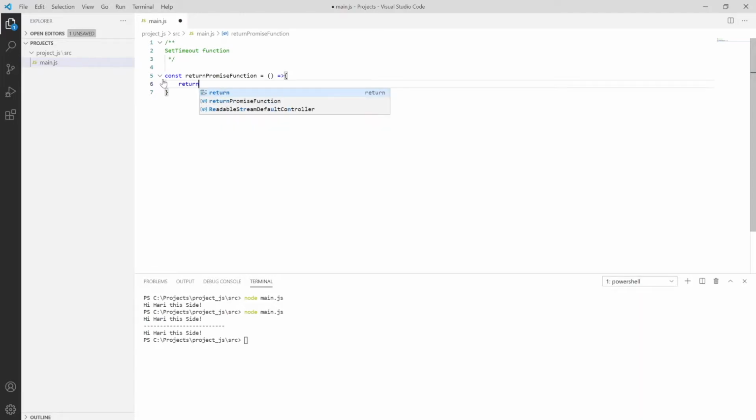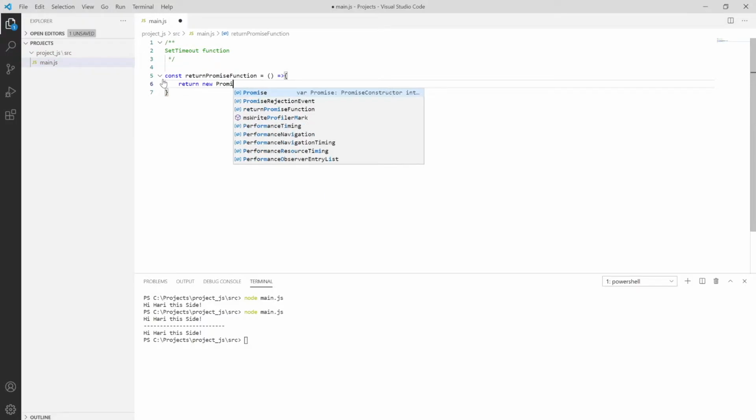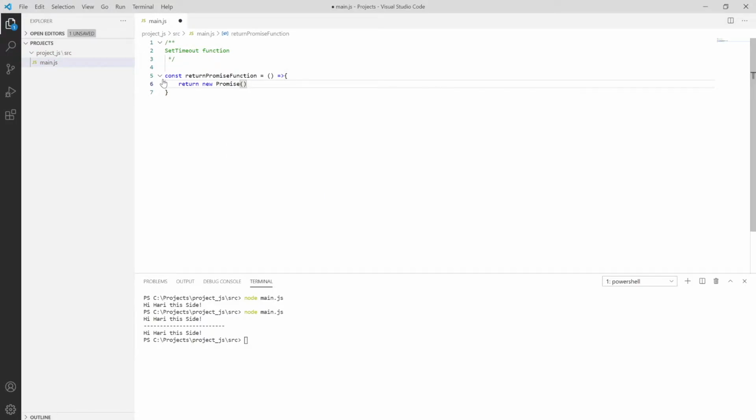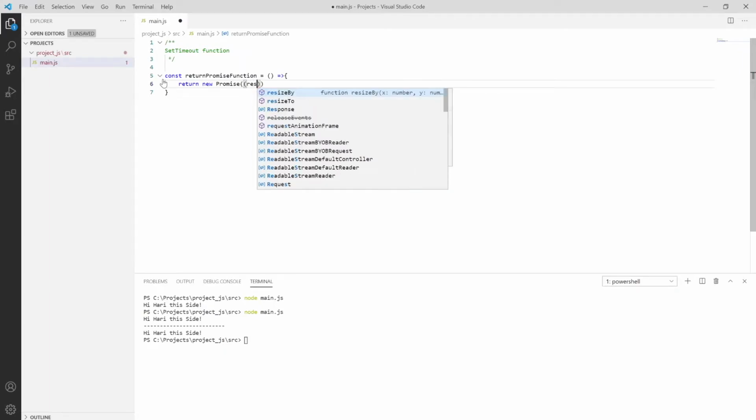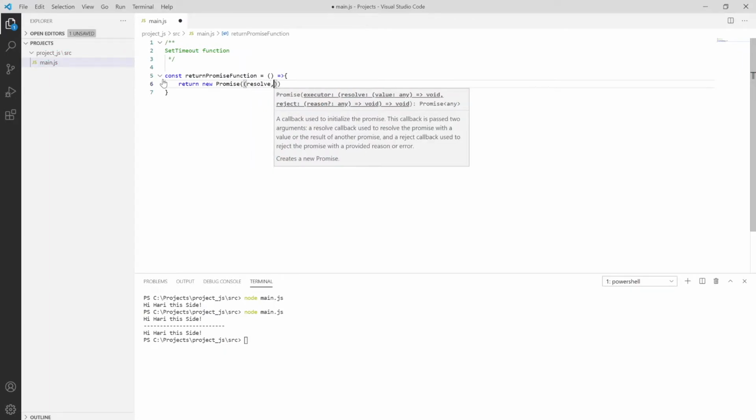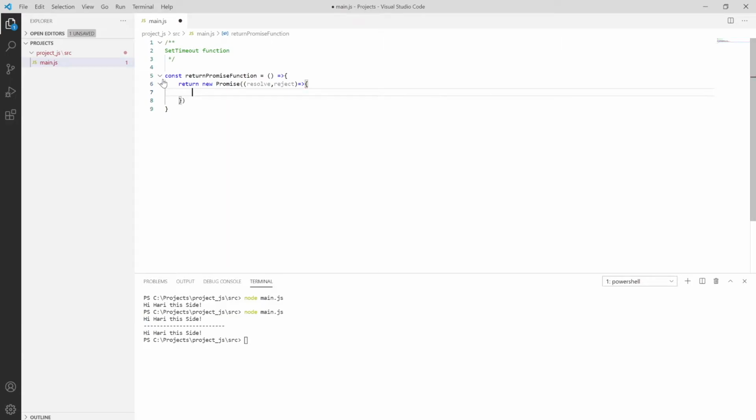I'm returning a new promise, and inside it we have resolve, comma, reject, and inside this I'm using the arrow operator.